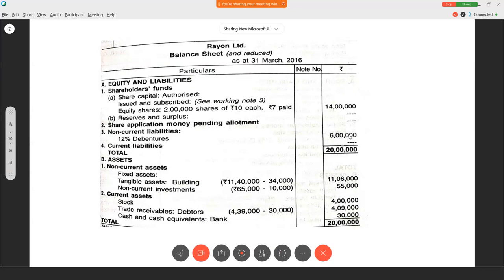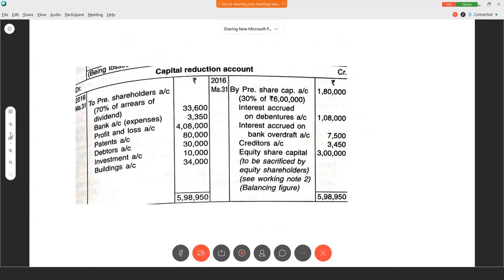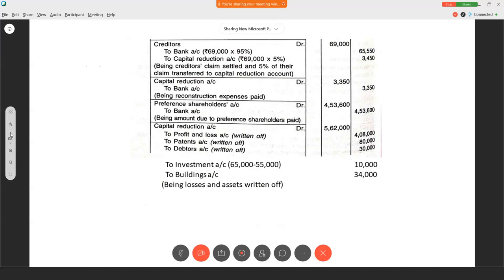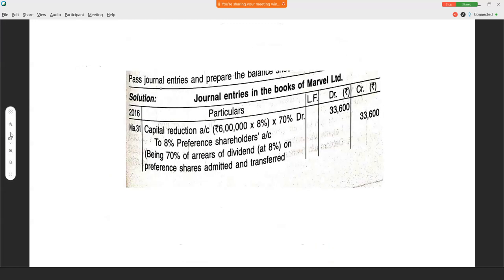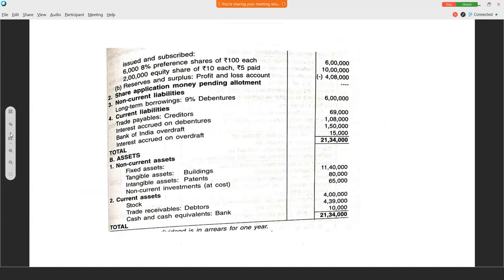It is not 9%. New one we have to write 12% debentures, 6 lakh. Total is this. Then asset side, fixed asset, the building, the new value we have to write, investments new value, stock, debtors, cash. So how to find out this cash or bank? You have to see the opening balance sheet, how much. Then we have to add or deduct all the receipts and payments of bank.